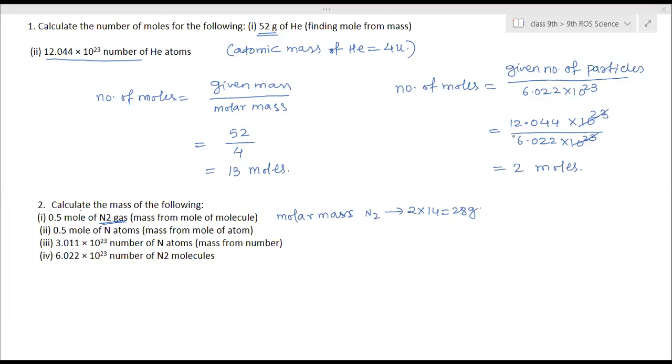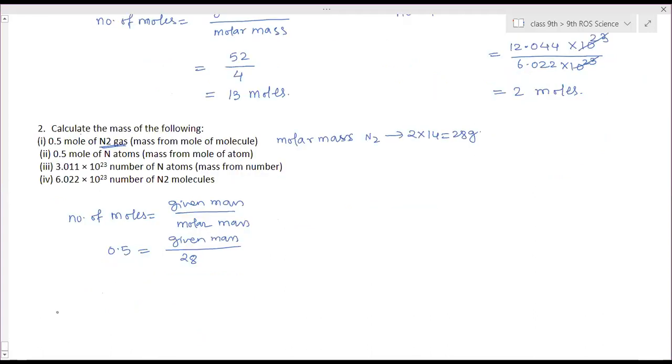Number of moles is equal to given mass by molar mass. Number of moles we have is 0.5, equal to the given mass, which we don't know and is the required mass, divided by the molar mass, which is 28. So it is 28 into 0.5. 0.5 means 1 by 2. So 1 by 2 into 28, that is 14 grams is the required mass.